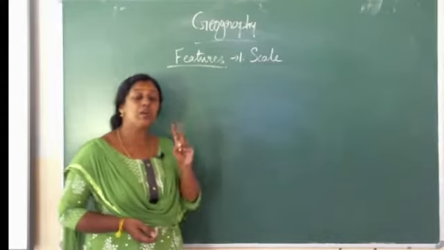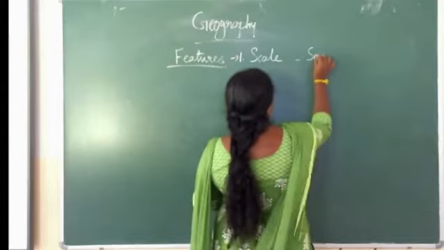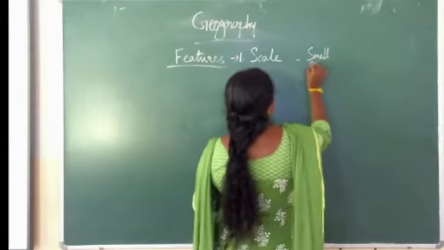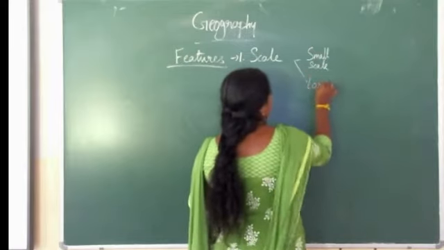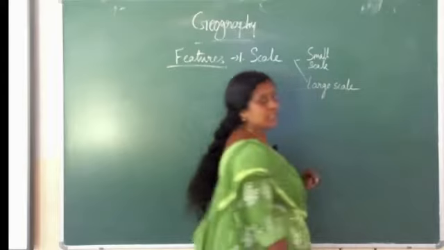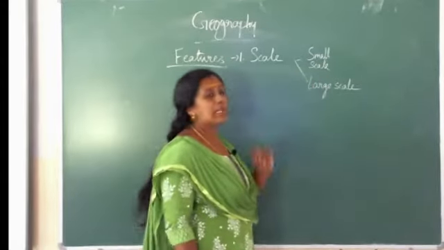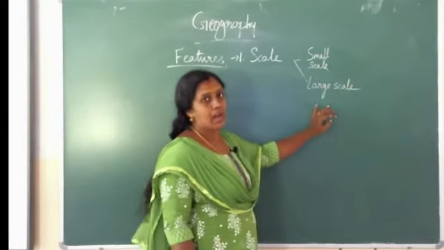So two important types of scales are, the first one is small scale and the next one is large scale. So these are the two important scales we use to draw maps: small scale and large scale.